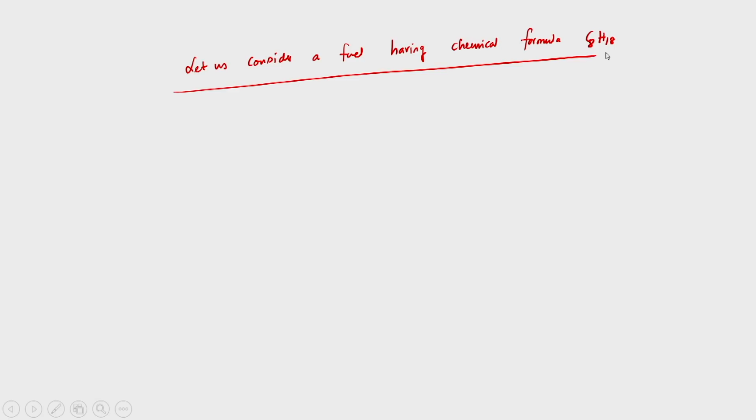So let us consider a fuel having chemical formula C8H18. Let us consider a fuel having chemical formula C8H18, that is, this is known as what?